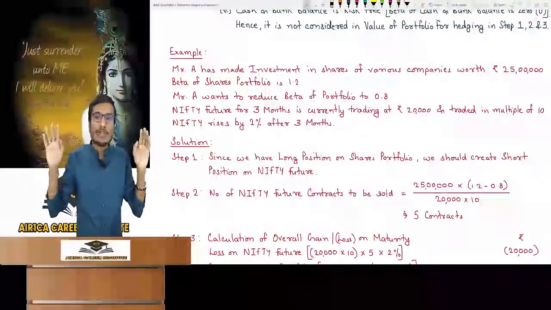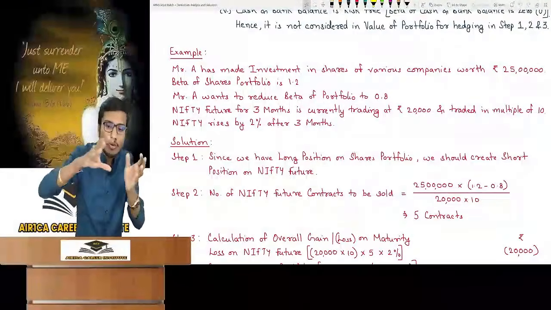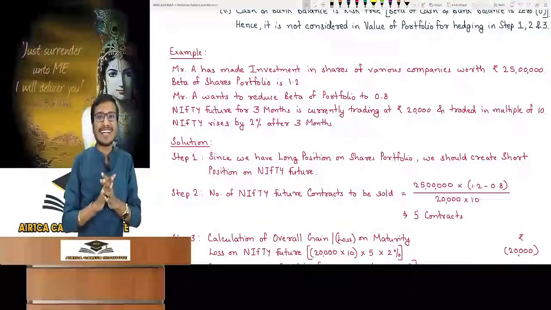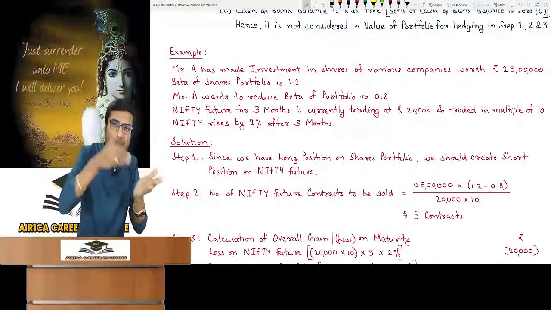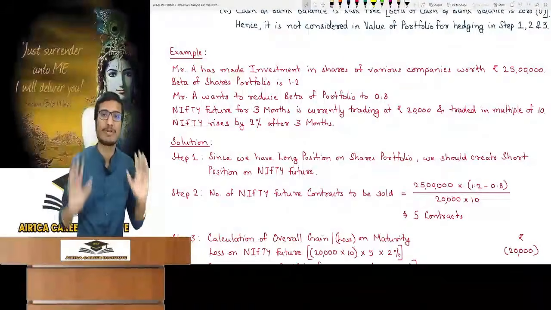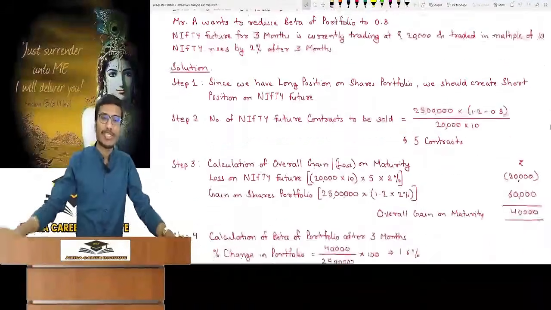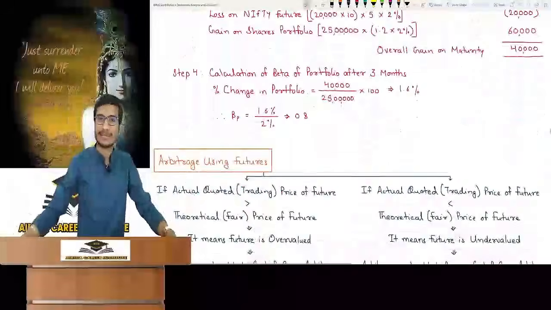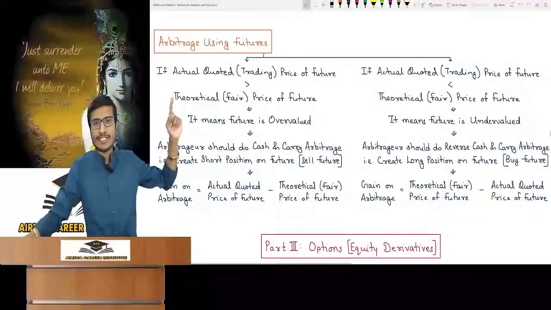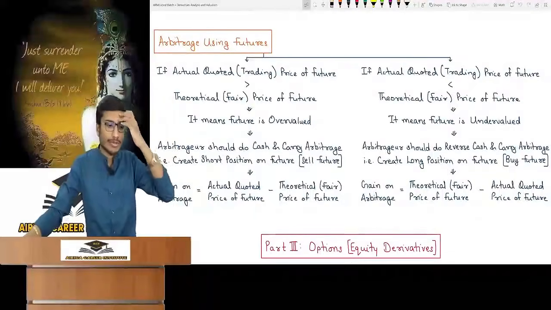That means if he has a loss of 20,000, maybe he will take out from the 25 lakh portfolio and sell. He will pay from there. Then ultimately there will be an effect on the portfolio. This is his total portfolio. Try to understand that this is very logical. If you still don't understand, then remember this step. It is completed: hedging using futures. See the last topic in futures and finish it.